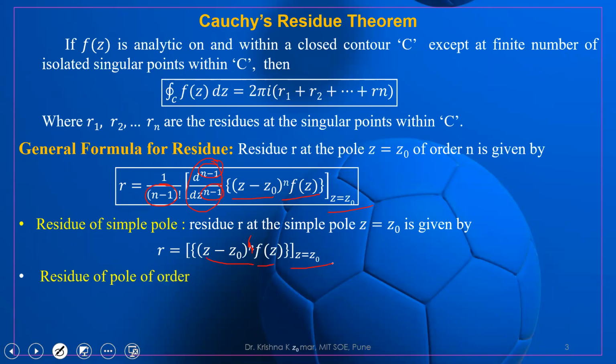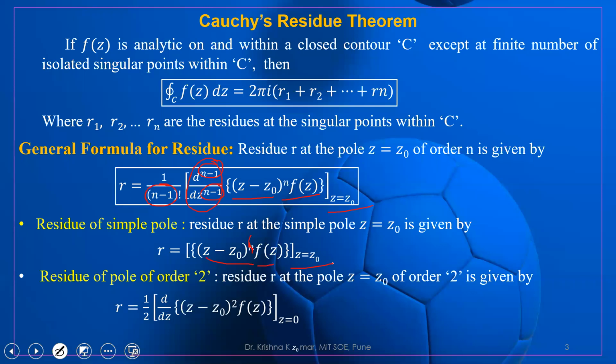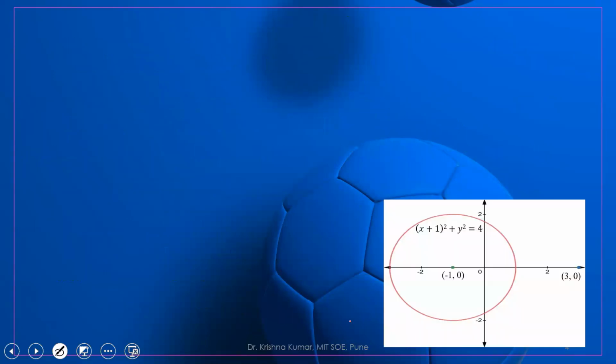Similarly, if we want to find the residue at a pole of order 2, the residue R at the pole z equal to z0 of order 2 is given by putting n equal to 2. So this becomes 1 upon 1 factorial, and this total part is 1. Then 2 minus 1 is 1, so the first derivative of (z minus z0) whole squared times f of z, at z equal to z0. Okay, so let us take one example, then it will be very clear.